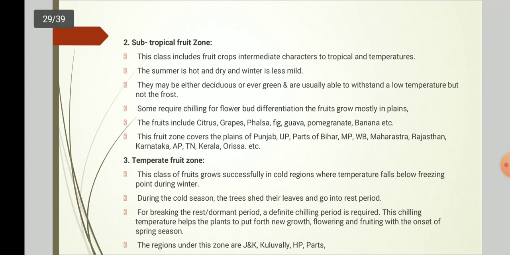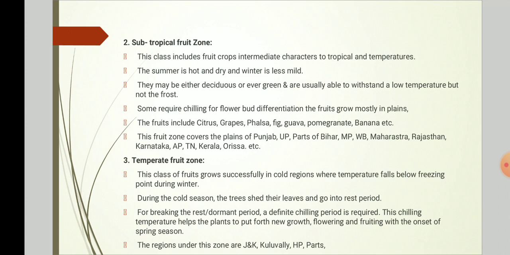Then subtropical fruit zone. This class includes fruit crops with characters intermediate to tropical and temperate. The summer is hot and dry and winter is less mild in this zone. They may be either deciduous or evergreen and are usually able to withstand a low temperature but not the frost. Some require chilling for flower bud differentiation.